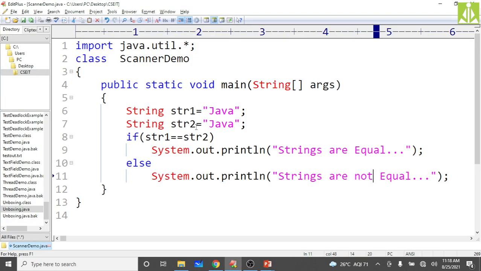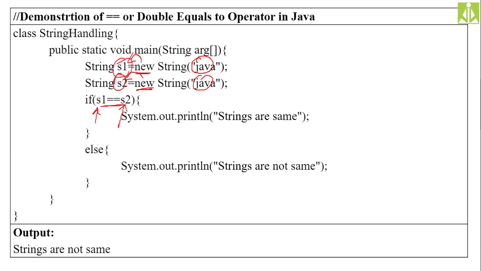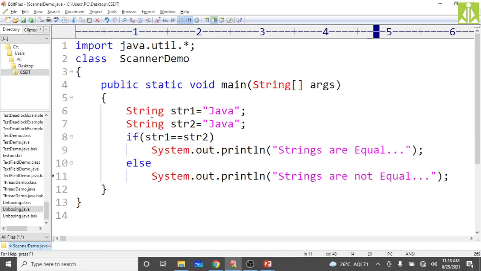Strings are equal, it is getting. Why is it getting equal? Because we have assigned, and both are strings. So instead of assigning, what you do is use the new operator to assign these two strings. So now they are different memory locations. New String of, here you go, and put it like this.